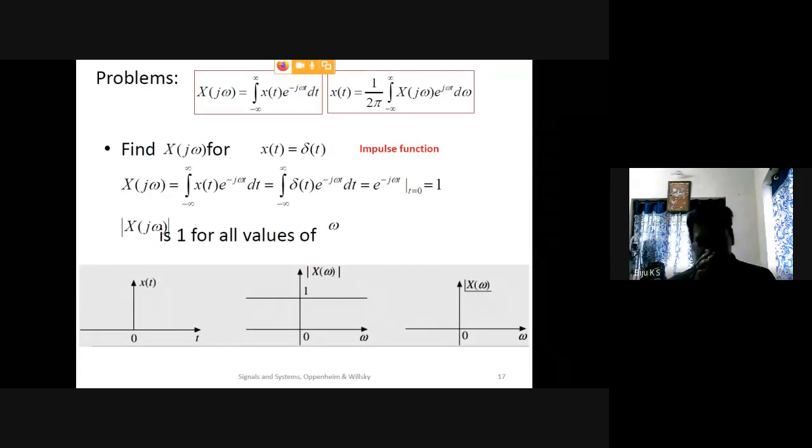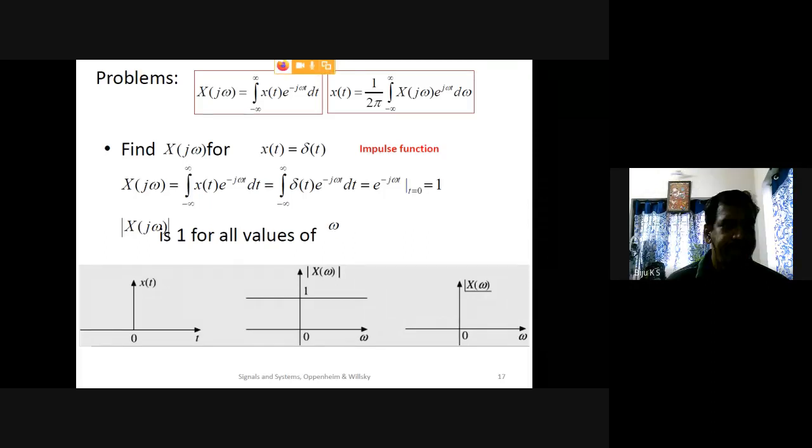I think these are very basic problems. Find X(jω) for a signal x(t) equal to δ(t). Actually, it is to find the Fourier transform of x(t), where x(t) is δ(t).